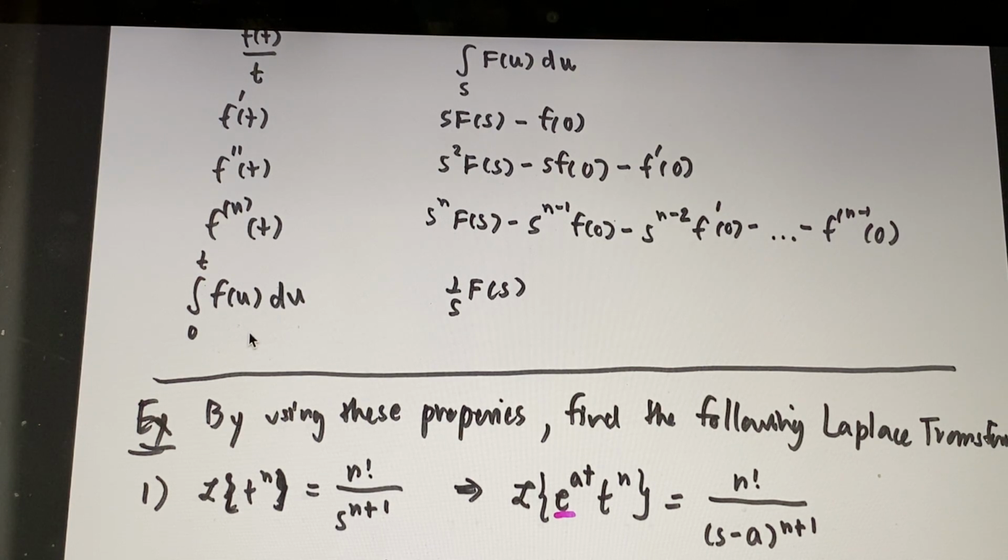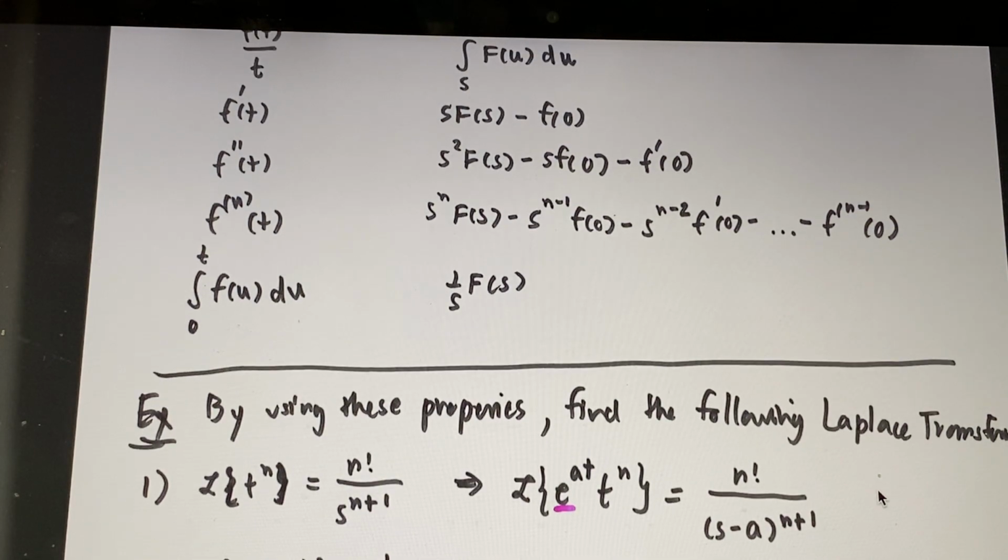After you know F(s) and you want to find Laplace transform of the integration of f(t), you can write in this form, and it's equal to F(s) over s. All right. Suppose that we understand all of the properties. Let's do an example by using the properties of Laplace transform.